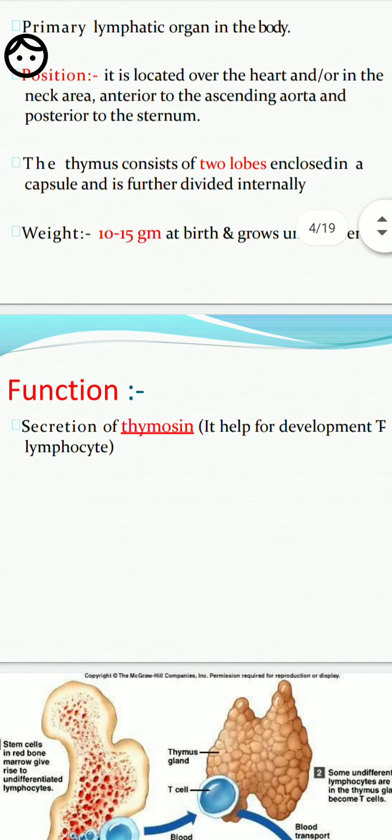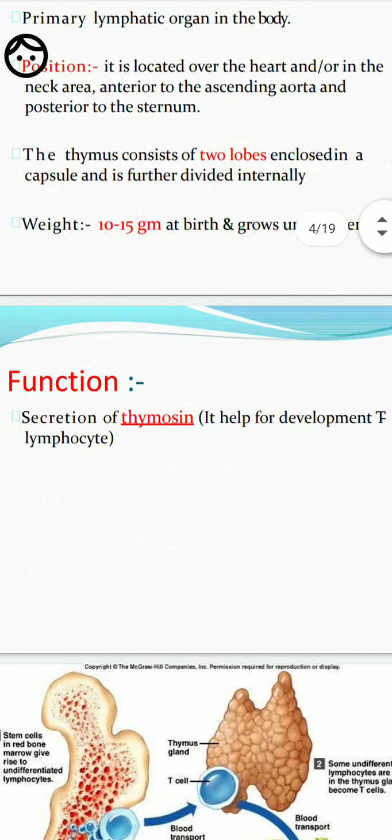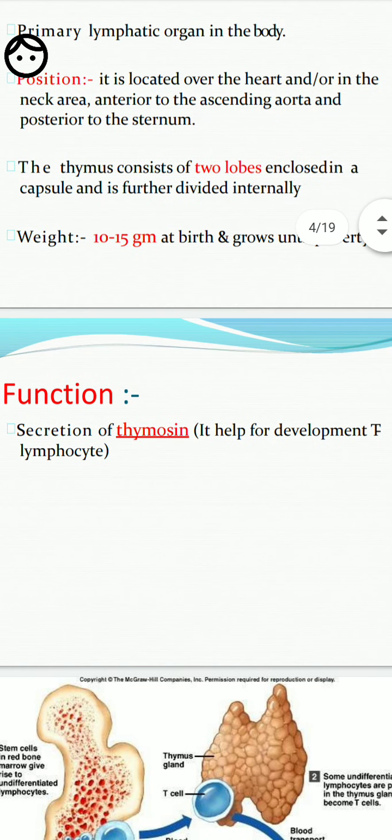What is the function of the thymus gland? It secretes the hormone thymosin. What is the main function of thymosin? This hormone activates T lymphocytes in the birth region after puberty. T lymphocytes are produced in the bone marrow, and thymosin facilitates their maturation into immune cells.